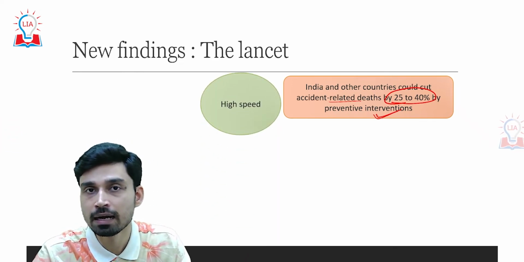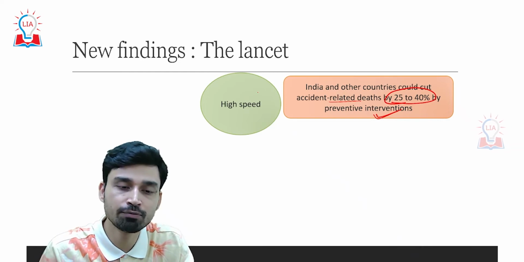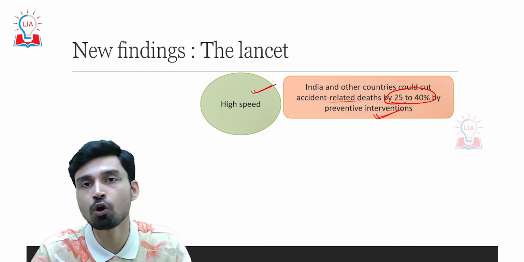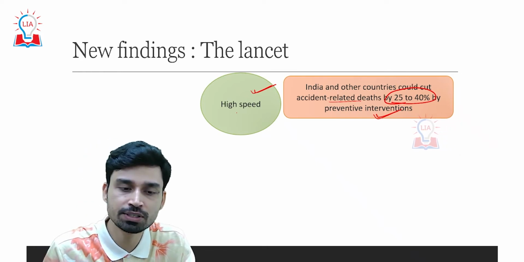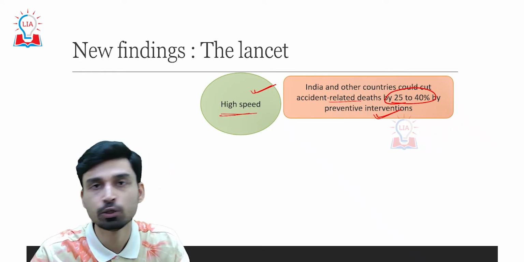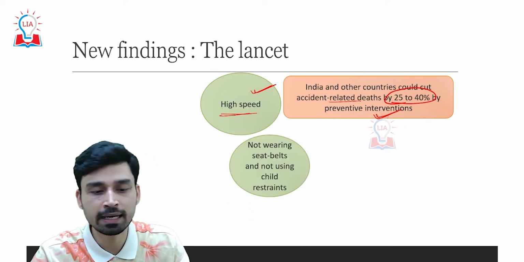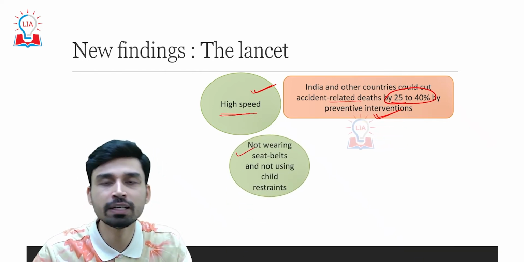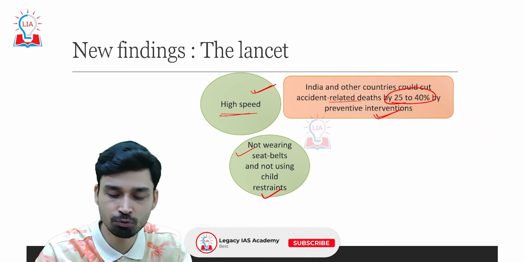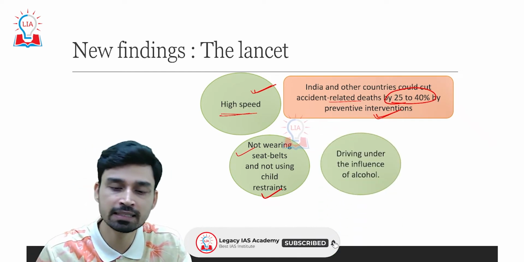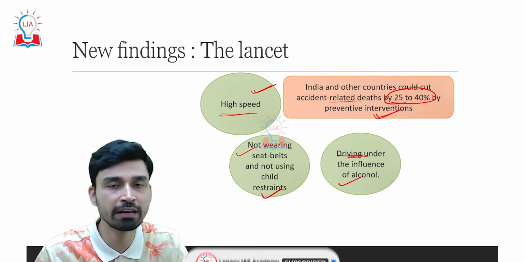In this regard, the Lancet has clearly stated that countries have to focus on 4 major areas which are the main causes of road accidents. First is high speed, which has to be curbed. Second is people not wearing seat belts or not using child restraints, especially when traveling in 4-wheelers. Third is instances of people driving under the influence of alcohol.